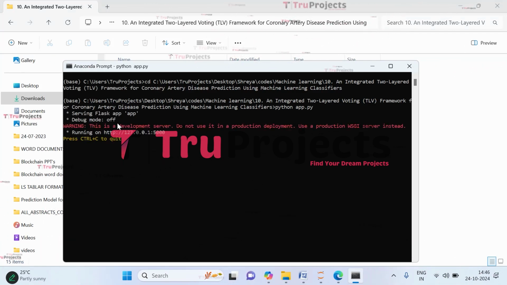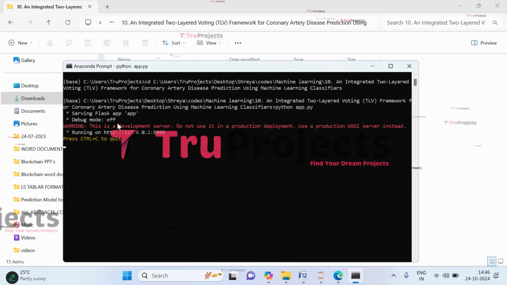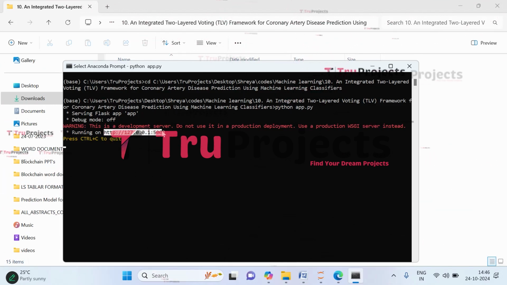This command will execute the Python script and perform a runtime check for any syntax errors or logical issues. And after running the app.py file, Flask framework will host the application locally at the default address, which is the localhost and port unless configured differently. So this is the local host and this is the port. Now copy this local link provided by the Flask framework and paste it in any web browser. I prefer Google Chrome, so I will paste it in that.